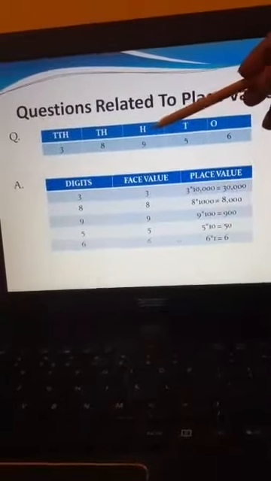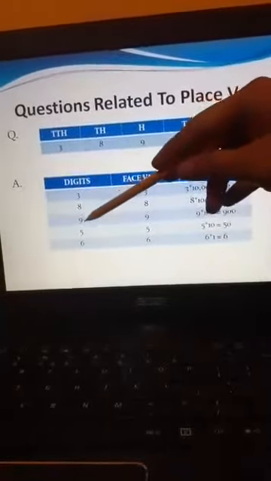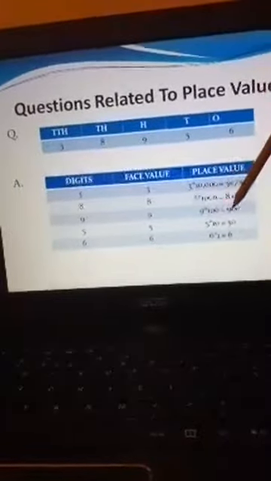Come to the next. Now 9 is given at 100 place. I will write here 9. What is the face value of 9? It remains the same. It will be the digit itself. So I will write 9 here. And place value, I will check from the chart. Above you can see 9 is placed at which place value? That is 100. So what I will do? I will multiply 9 by 100. I will get 900. Means the place value of 9 is 900.